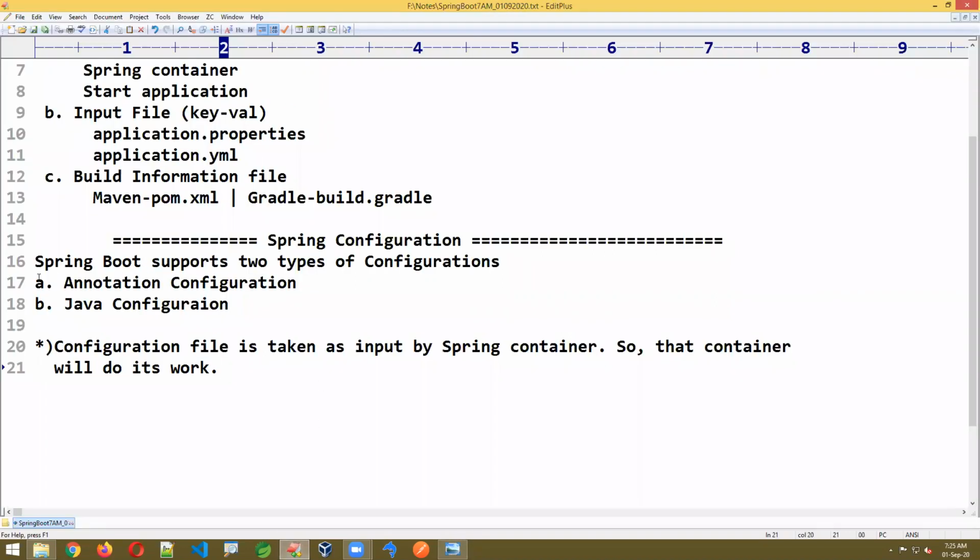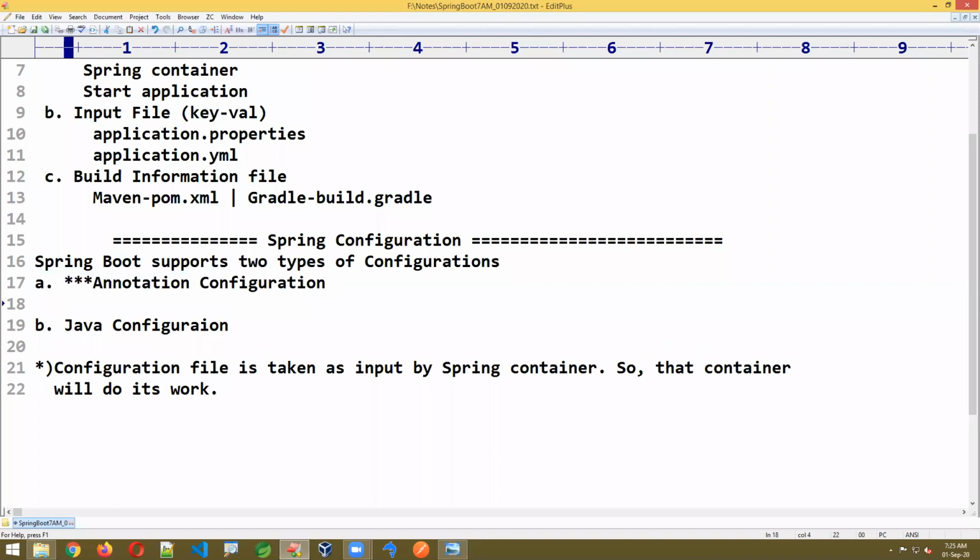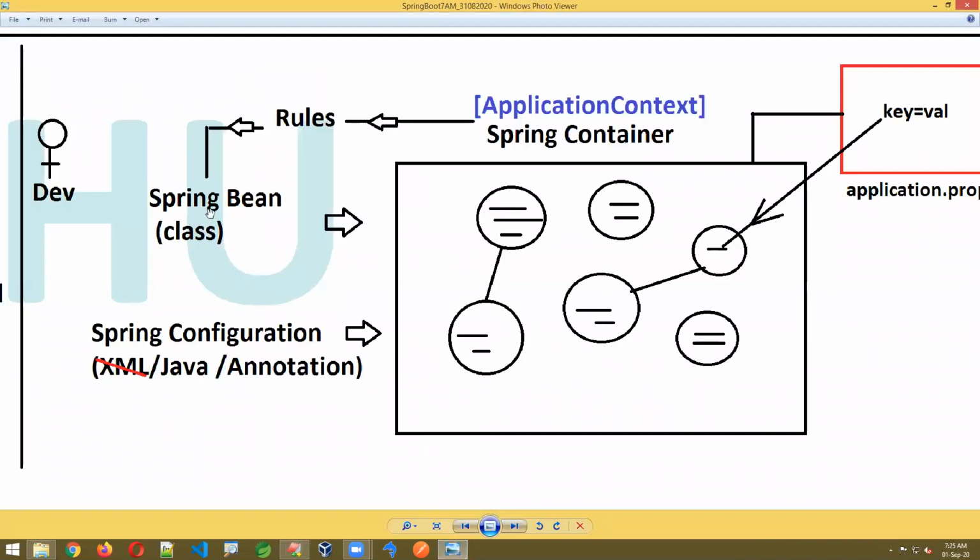These configurations are of two types here: annotation and Java configuration. Both are used in Spring Boot, but the mostly used concept is annotation. You might have a doubt about when to use what. I'll give one small technique you should remember. If a class is written by you, a Spring Bean class, did you write this class?